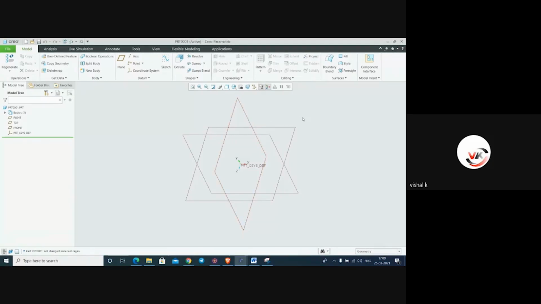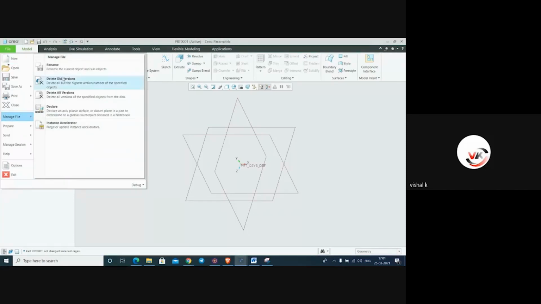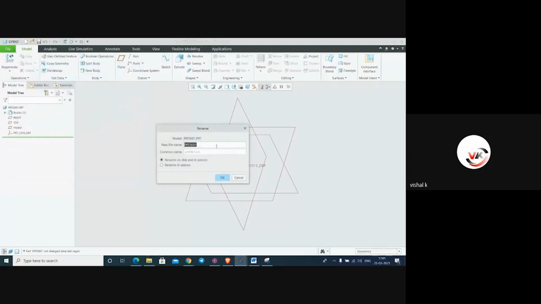Before working on a Creo project, we have to set the directory, the default location folder. We have to select the location. From here you can go to file, and here is options. In manage, you can rename this file. Simply, I will say part 1. Okay, rename on disk and in session, say yes. So now it is renamed. See the body, a single body is there. There is no other body.